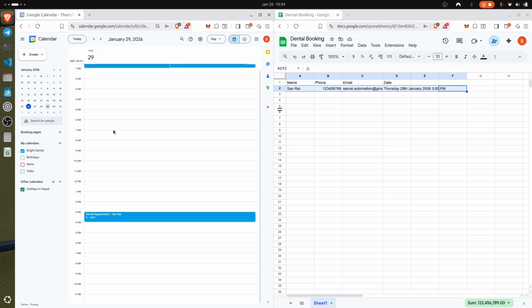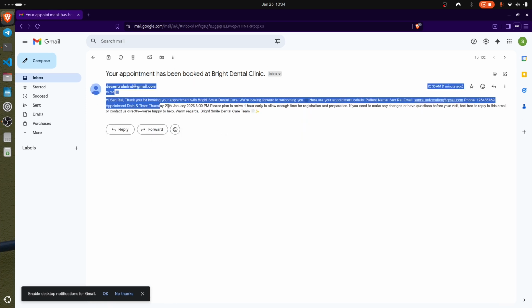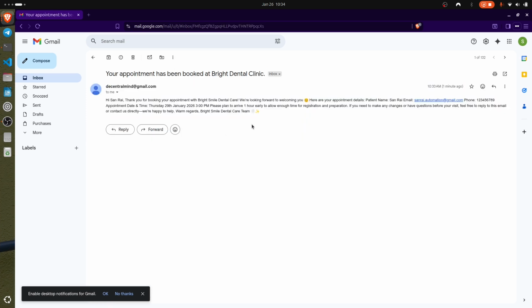The date is also right. Now let's go and check our Gmail account. So it has sent all the booking appointment details back to the patient. So that's it.